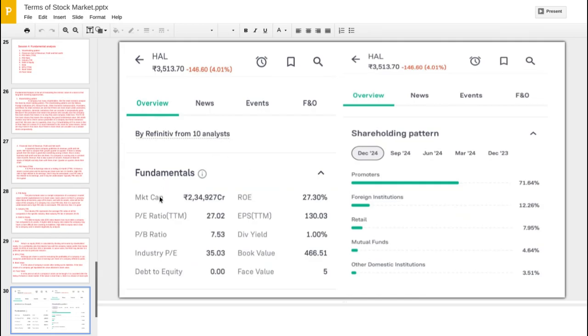Here, the first one you can see is the market cap, 2,34,927 crore. There are three types of companies: large cap, mid cap, and small cap. Small cap companies have a market cap up to 2,000 crore rupees. Mid cap is from 2,000 crore to 10,000 crore rupees, and large cap is above 10,000 crore.